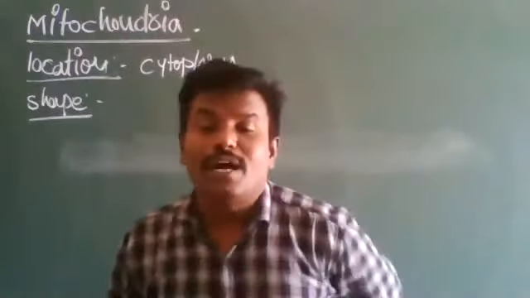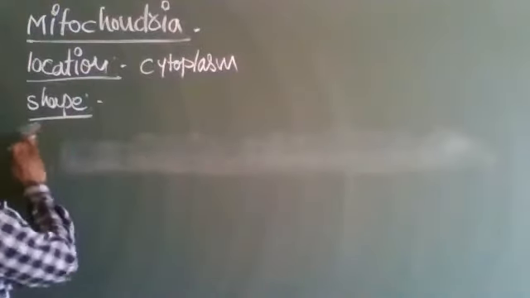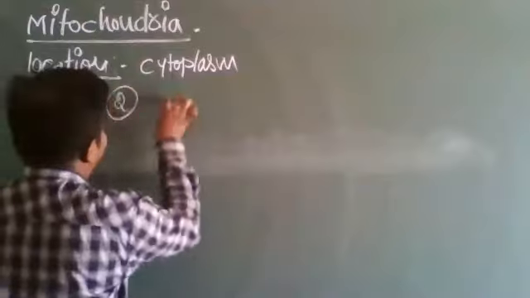Generally, mitochondria have two compartments.